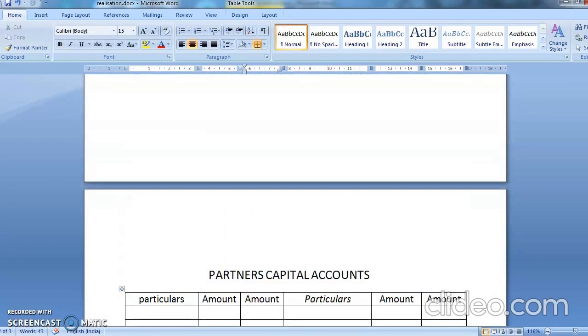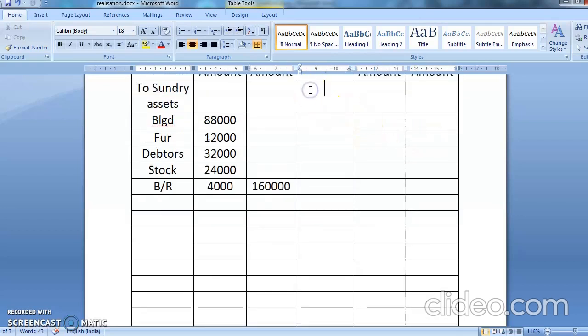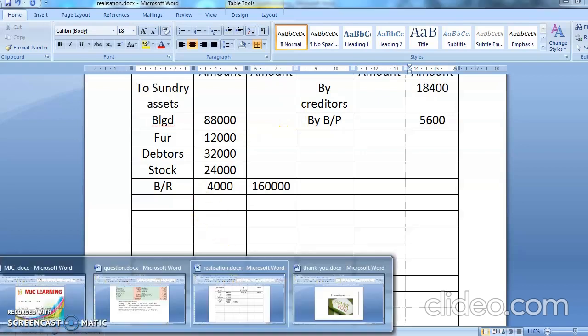So you're going to write here by creditors, 18,400, and by bills payable, 5,600. See, I'm just doing the posting of the balance sheet. Remember it, bacho, we have not done anything. We're just doing the posting of it.